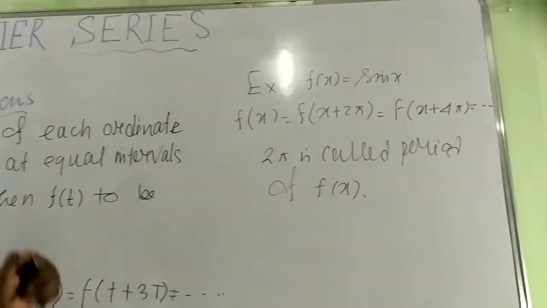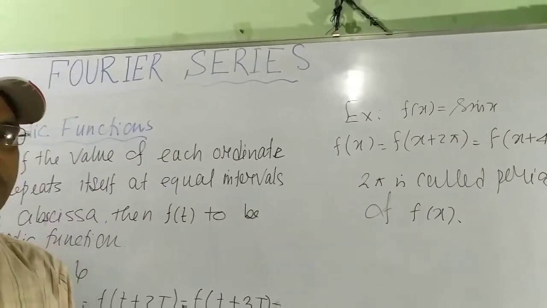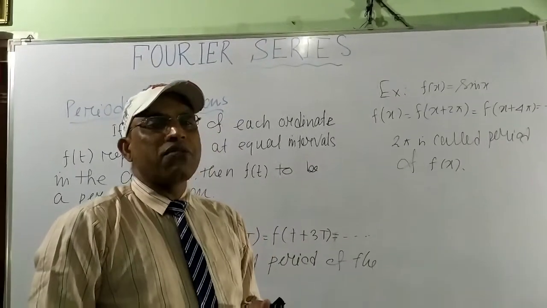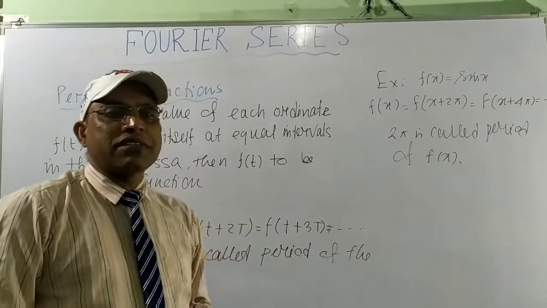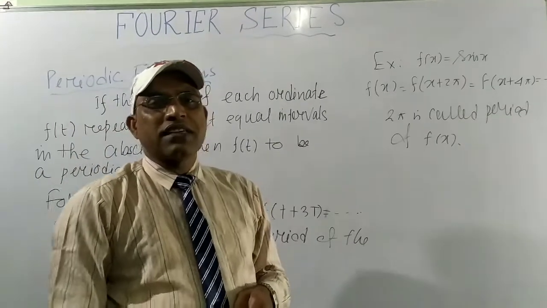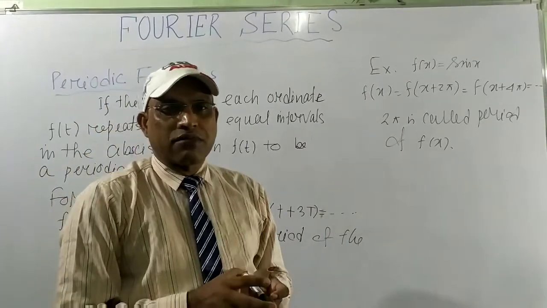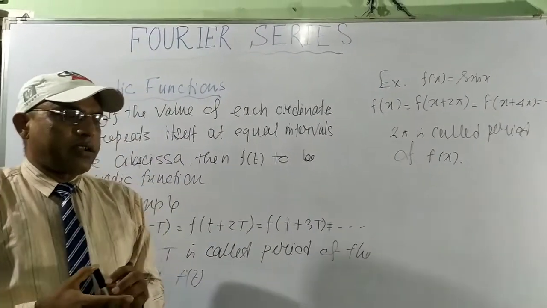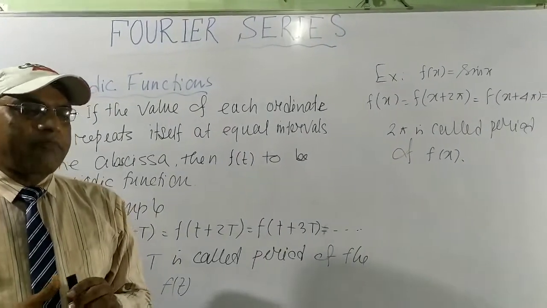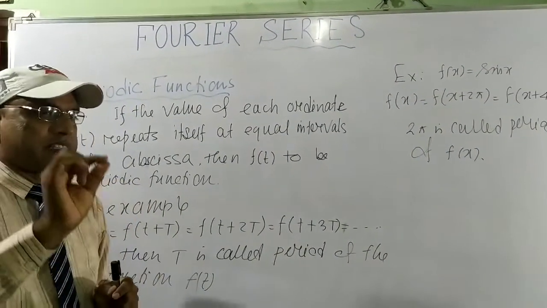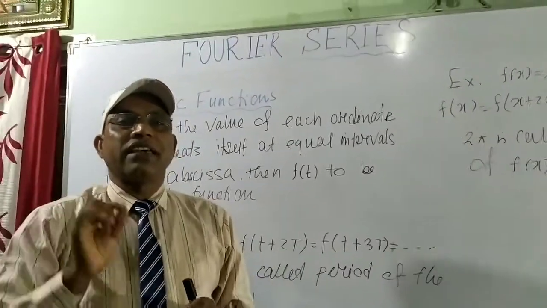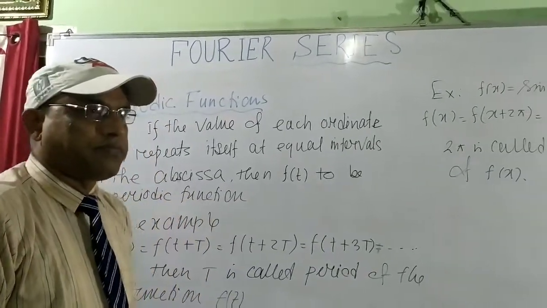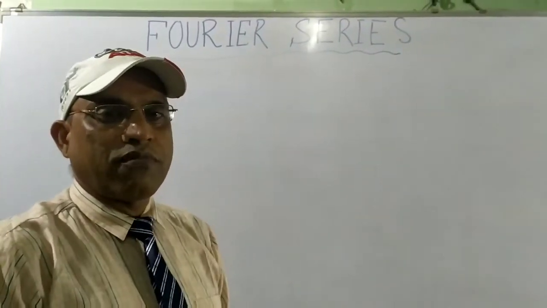Now our main discussion is Fourier series. First we want to know the definition of Fourier series. Now what is Fourier series? Fourier series means a series of cosines and sines, multiples of angles of sine and cosine. We have a series of cos and sine. This is called Fourier series. Now we want to discuss the definition of Fourier series.